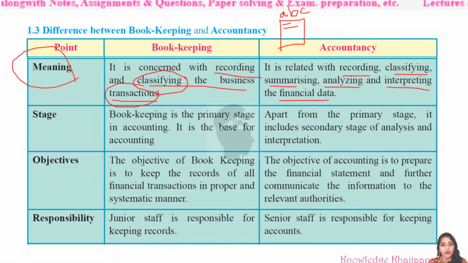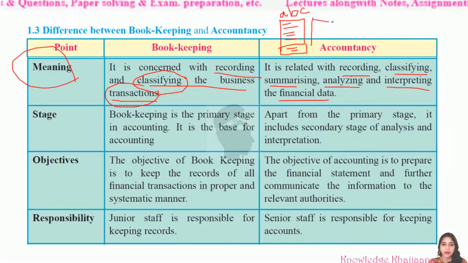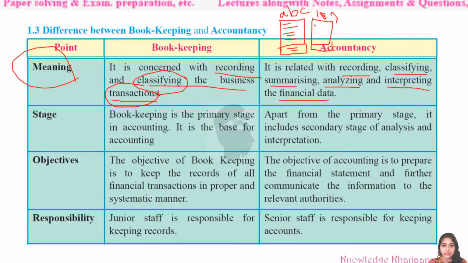Now what is meant by summarizing then? There may be many purchases which have been done from ABC. So at the end, how much were the total purchases done from ABC? That is called summarizing. There can be many people from whom material would have been bought, ABC, LMN, PQR, so all those are summarized, how much has been purchased from them.